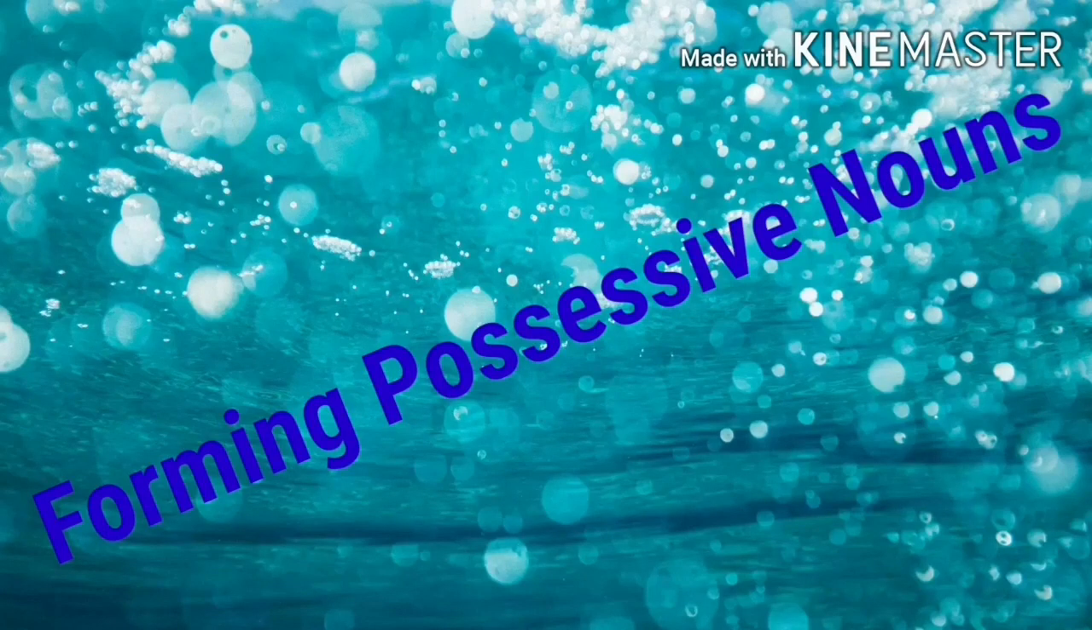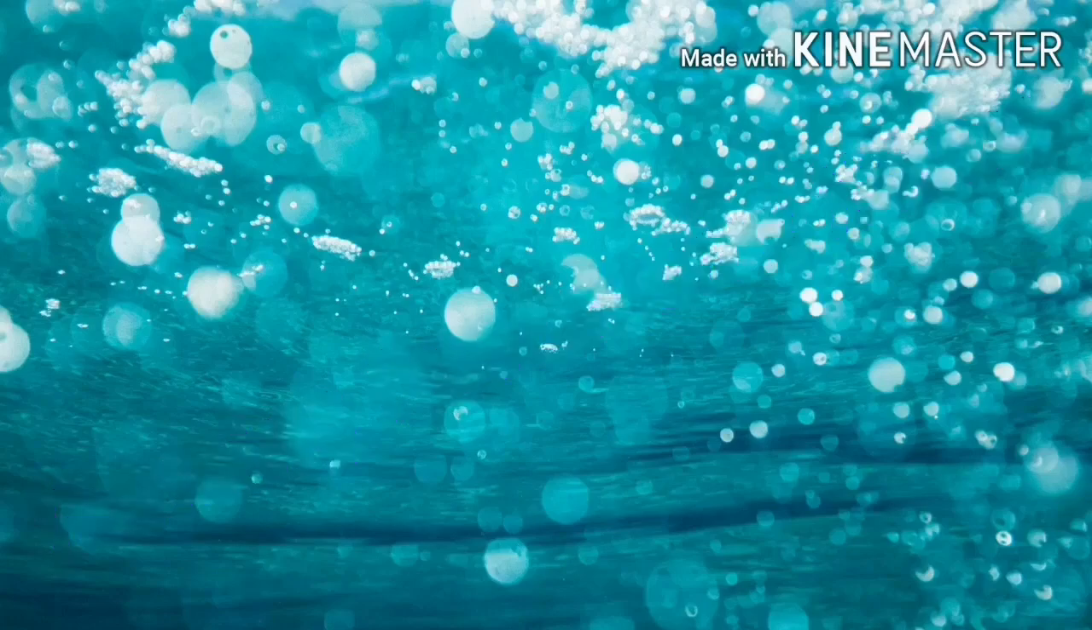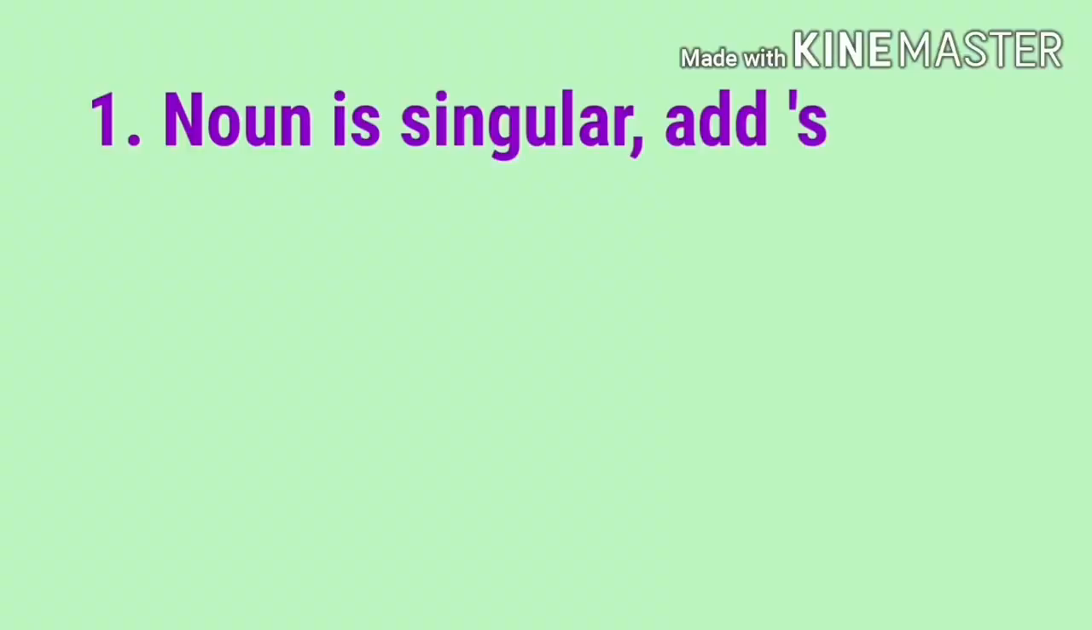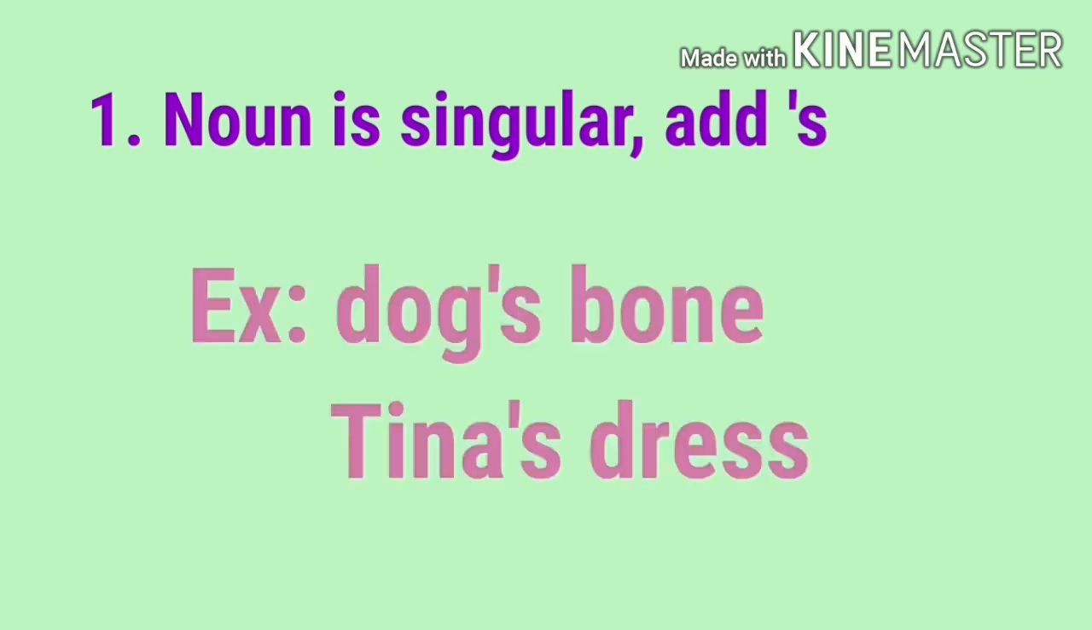Next we are going to see the forming of possessive nouns. First one: if the noun is singular, we add apostrophe s to the end of the noun to show possession. We can call these singular possessive nouns. The example, dog's bone. Dog is a singular noun, so we add apostrophe s to show the possession.